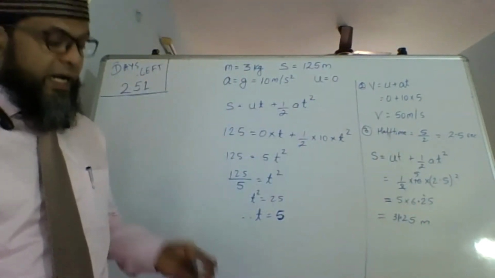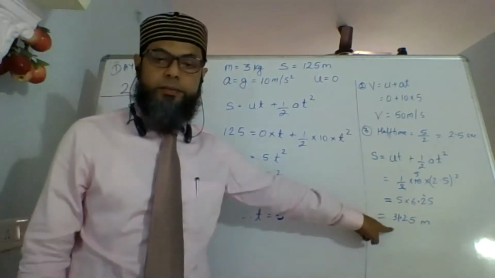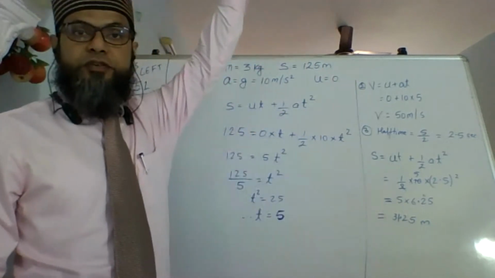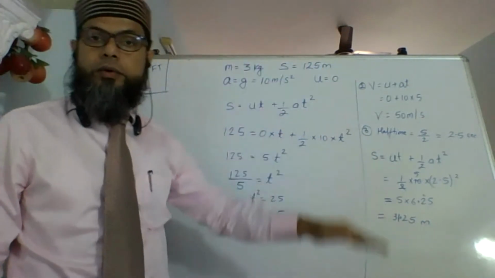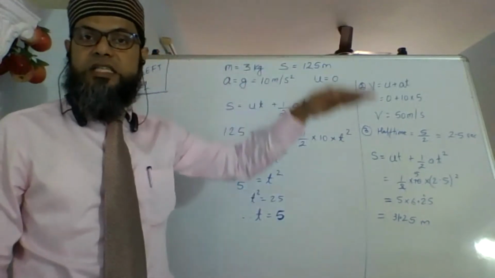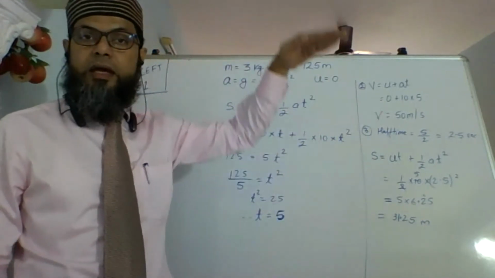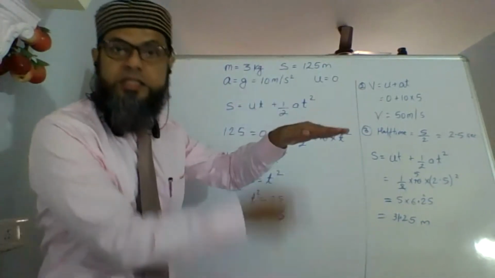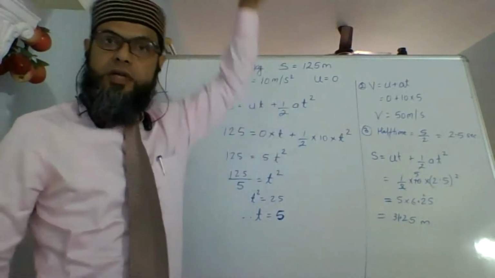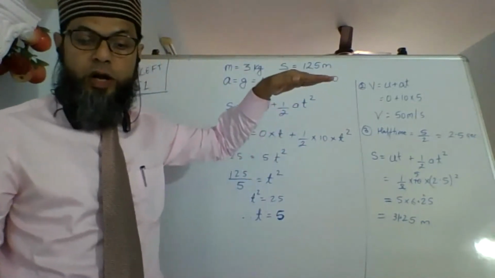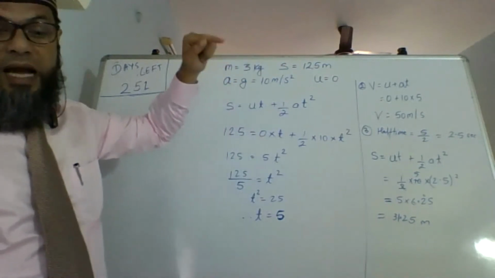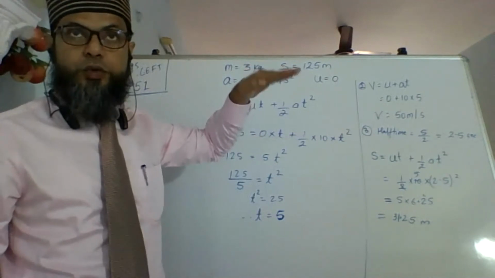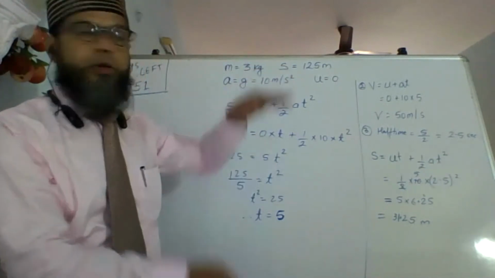Now, this height is not the right answer. If you stop over here, this is not the right answer. The ball has started from here, it's coming down. In 2.5 seconds, it would come only up till here, 31 meters. The balance distance you have to find out. The question is not what distance the ball has traveled. It is the height of the ball at half the time it takes to reach the ground. So at what height it is from the ground.